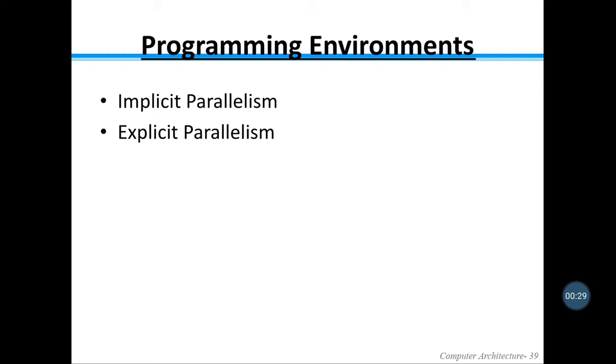But as evolution took place, parallel computers were designed, and the OS must handle parallelism. So again, there are two types.